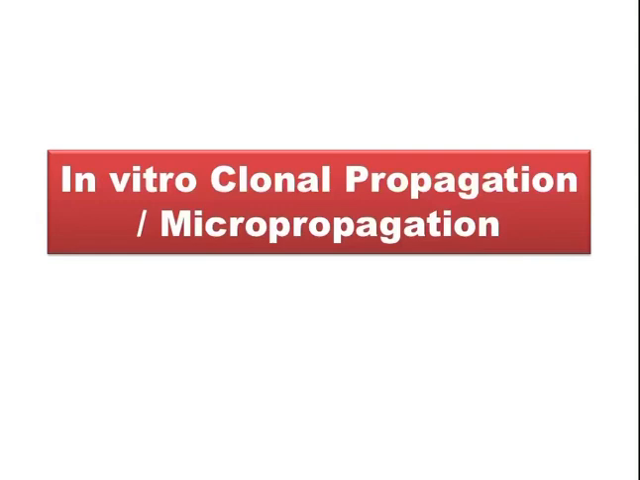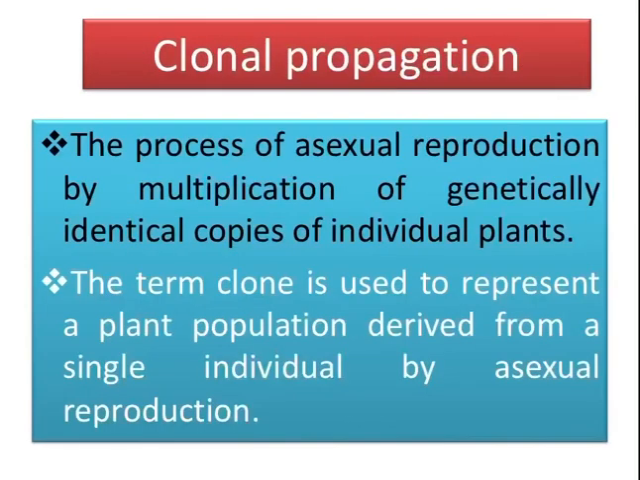Micropropagation is also called in vitro clonal propagation. Before that, we need to understand what clonal propagation is. Clonal propagation is a process of asexual reproduction by multiplication of genetically identical copies of individual plants. The term clone is used to represent a population of plants derived from a single individual through the process of asexual reproduction.